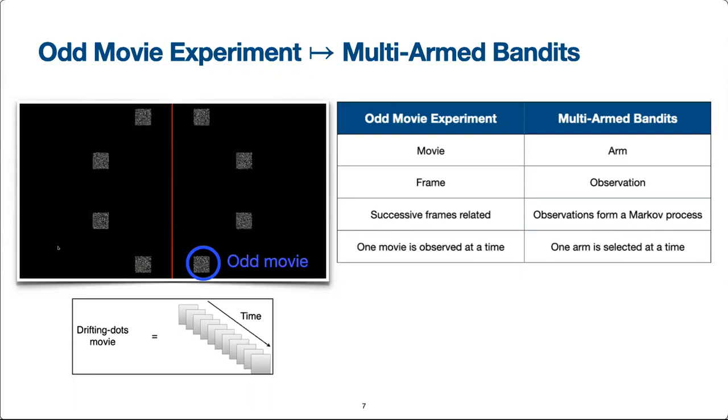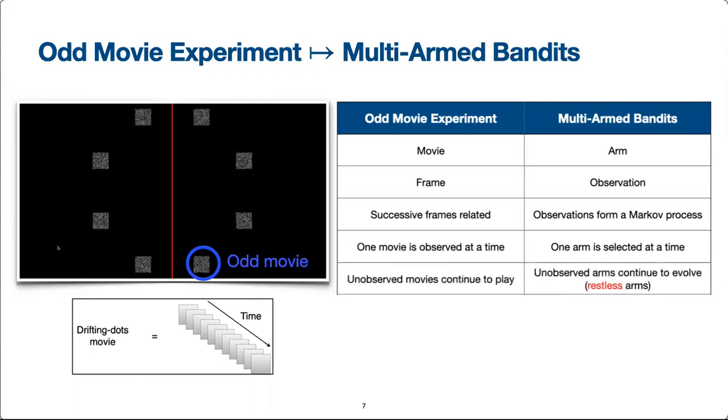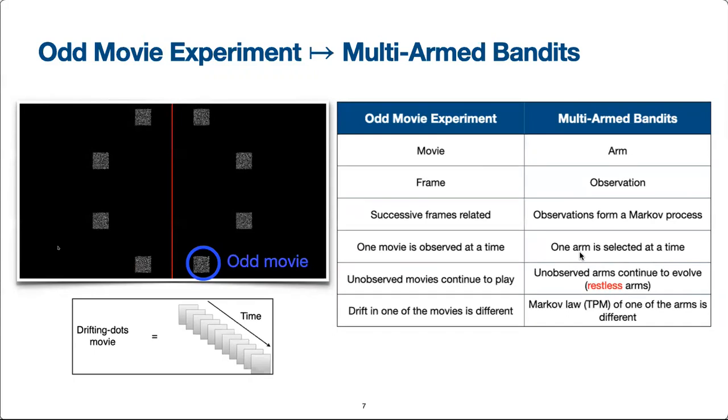Observing a movie is like selecting an arm. Even though our eyes tend to fixate on one movie at any given time, the unobserved movies continue to play. This in multi-arm bandits is known as the setting of restless arms. The dots in one of the movies drifting at a different angle can be captured by saying that the transition probability matrix of one of the arms is different.